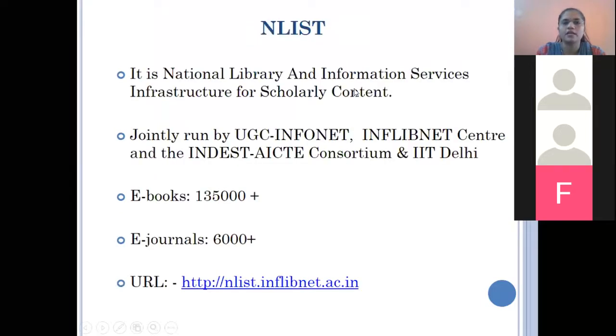Enlist is National Library and Information Service Infrastructure for Scholarly Content. It is jointly run by the UGC Infonet, INFLIBNET Center, and INDEST AICTE Consortium. It has more than 135,000 ebooks and more than 6,000 e-journals. We will go to the Enlist site.